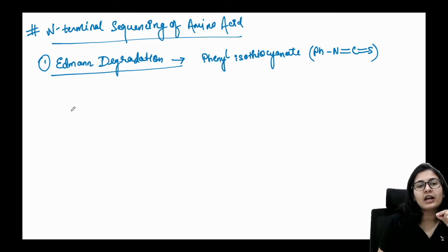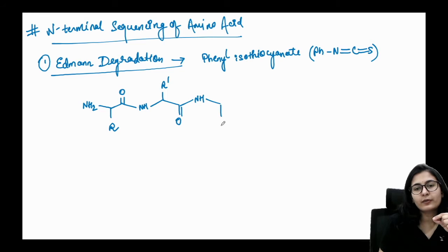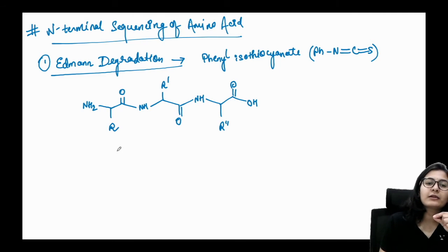whole peptide chain. So guys, if you want to see how a peptide is written, what are you going to do? You will first of all write a free amine group, then take the R group over here, and you will take the carboxylic acid on this side. You won't write the OH, you will write another NH group. Then you will take another R dash group over here, C=O, one more amide linkage, one more R double dash group. Let's say I have formed a tripeptide.